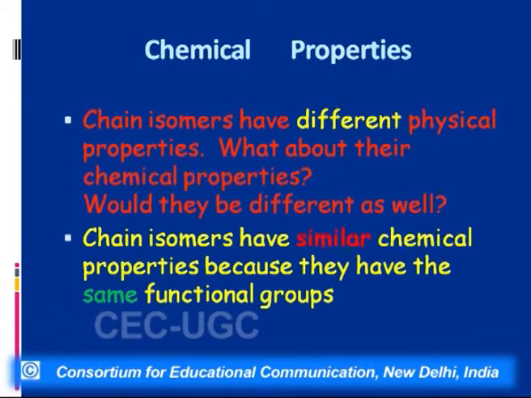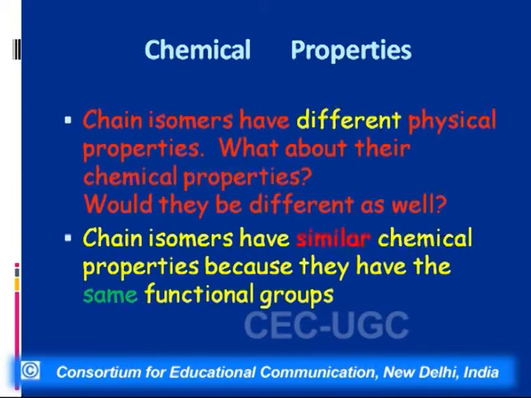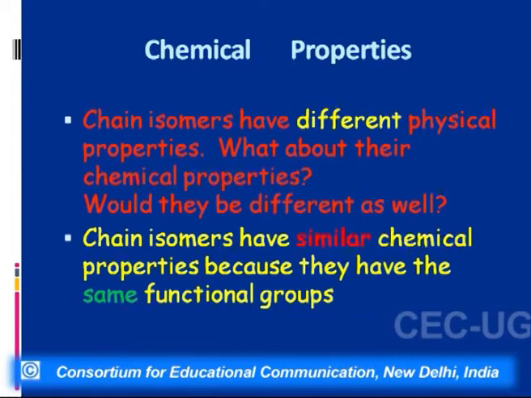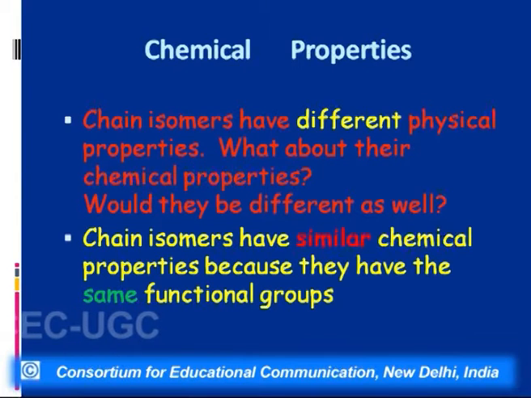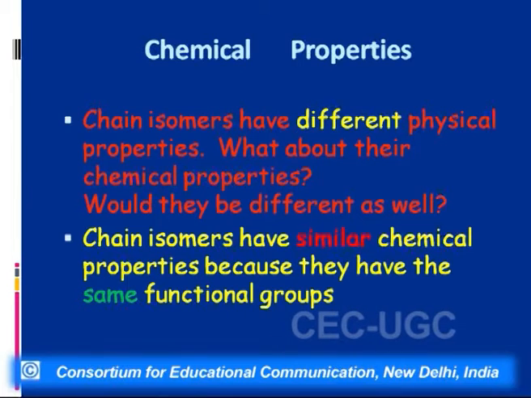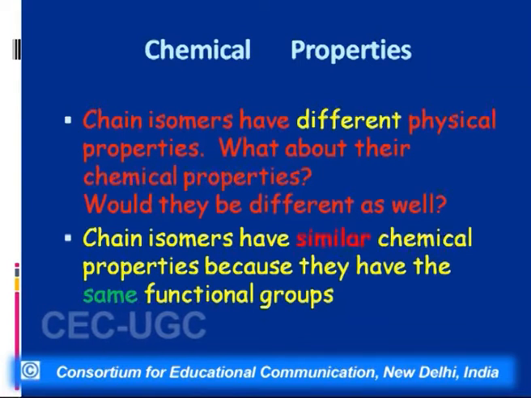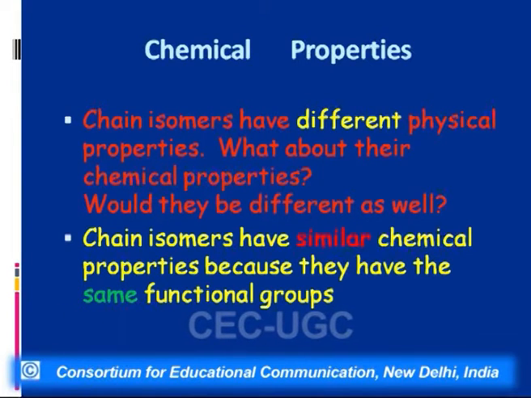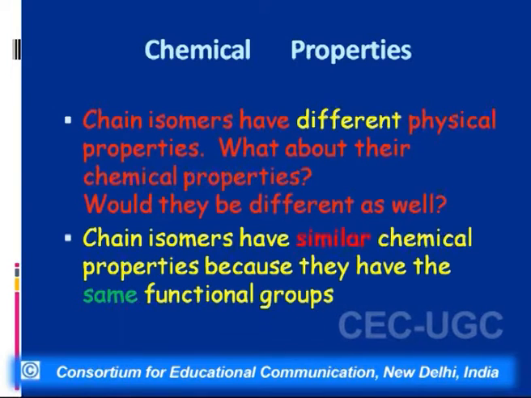That is, if I am talking of alkanes, then we know that alkanes undergo free radical substitution reactions. So here what we can say is that since the tertiary free radical is most stable, the order of reactivity towards halogenation or any other free radical substitution reaction for alkanes would be that tertiary hydrogen will be most reactive, secondary will be less, primary will be least.